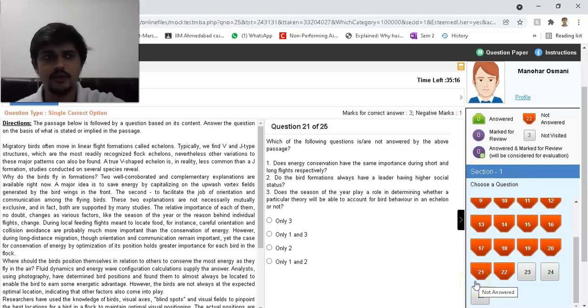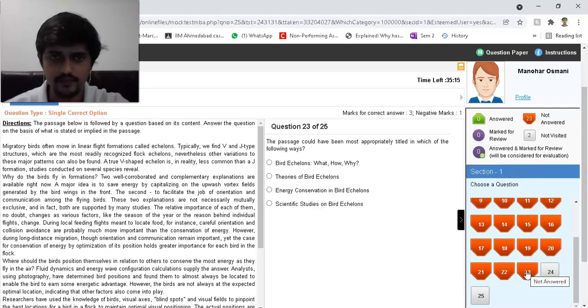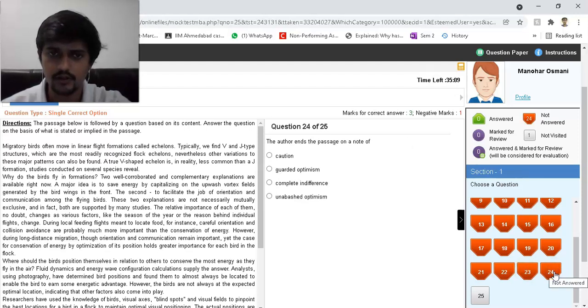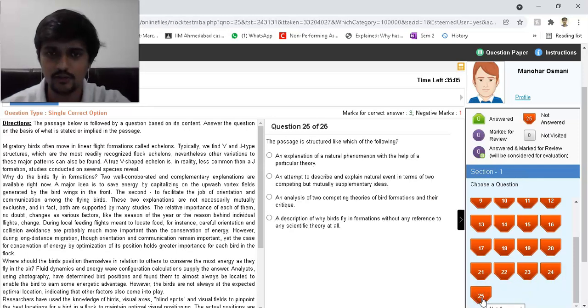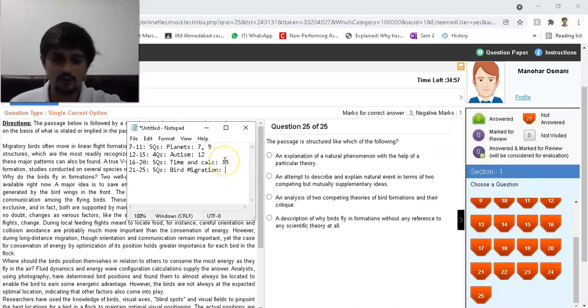Answered by the passage above. Okay. The passage could have been more appropriately titled which of the following ways. 23. Okay. The author ends the passage on a note of. Okay. 24th. The scope is much narrower, so I like that question. And the passage structured like which of the following, and a similar question was also asked before, and I did take that as an objective question, so take 24 and 25.